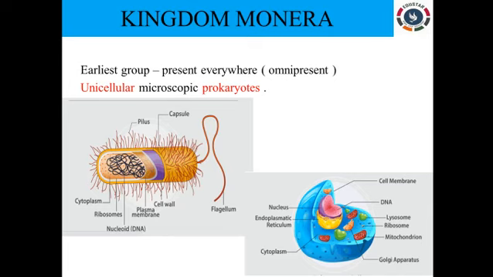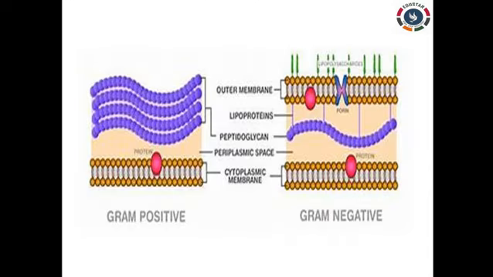Also the cell wall: the bacterial cell wall has a peptidoglycan layer, but in eukaryotes there will be a polysaccharide layer, chitin, and some other molecules. Most bacteria have a peptidoglycan layer, and only some virulent bacteria have a polysaccharide layer.